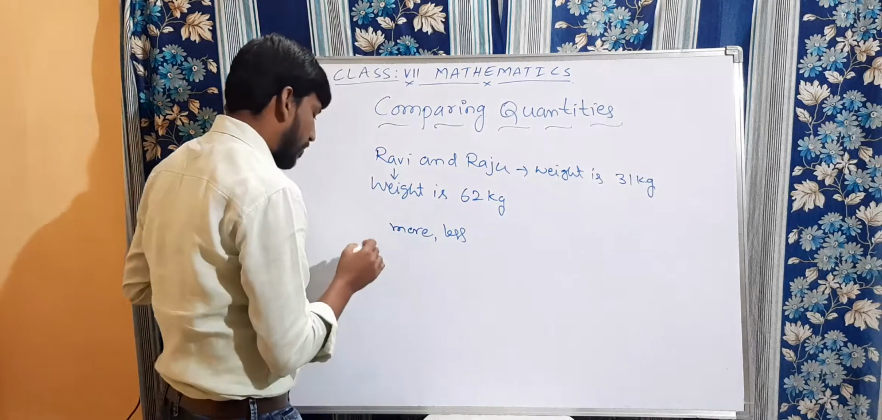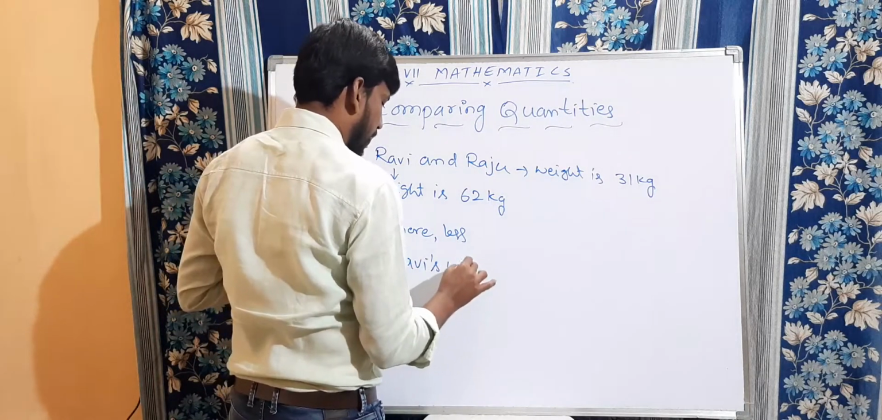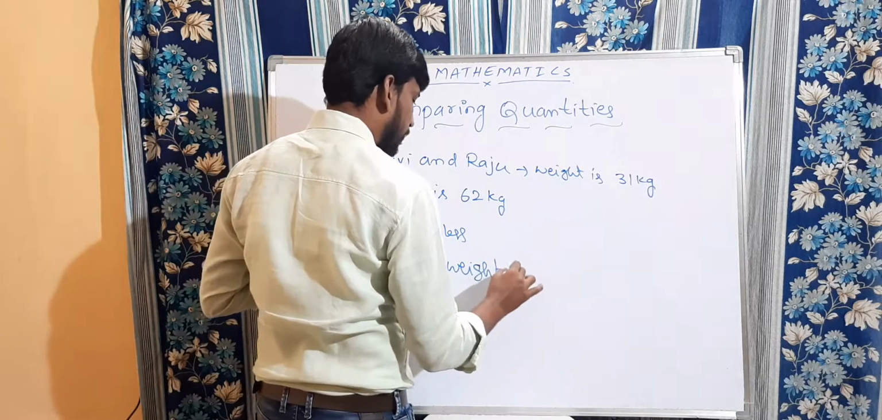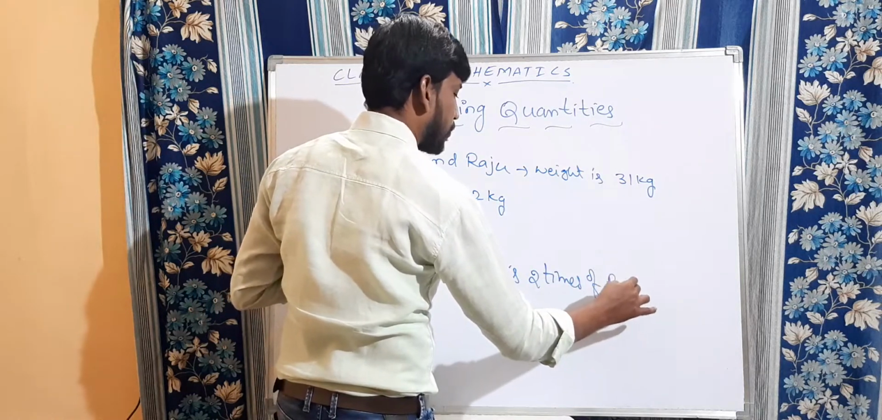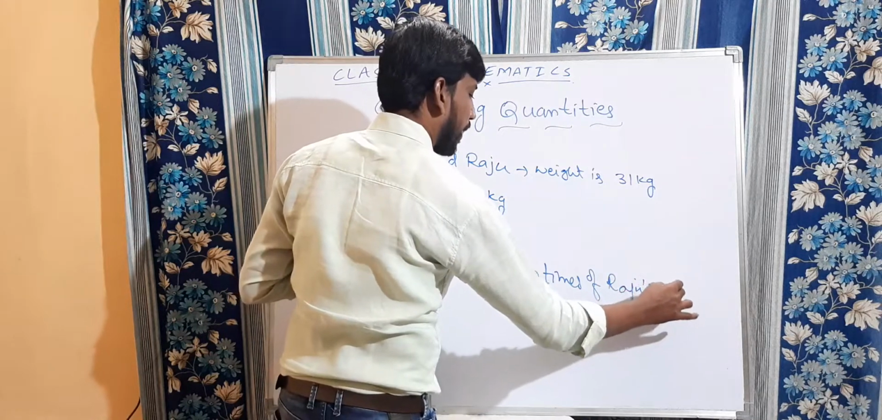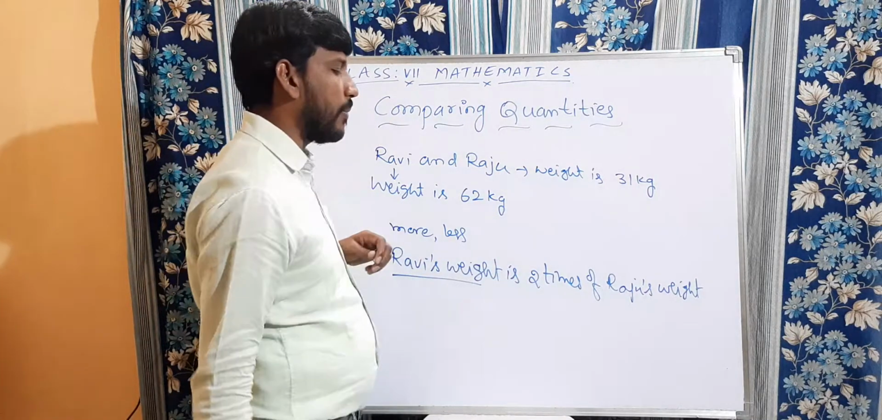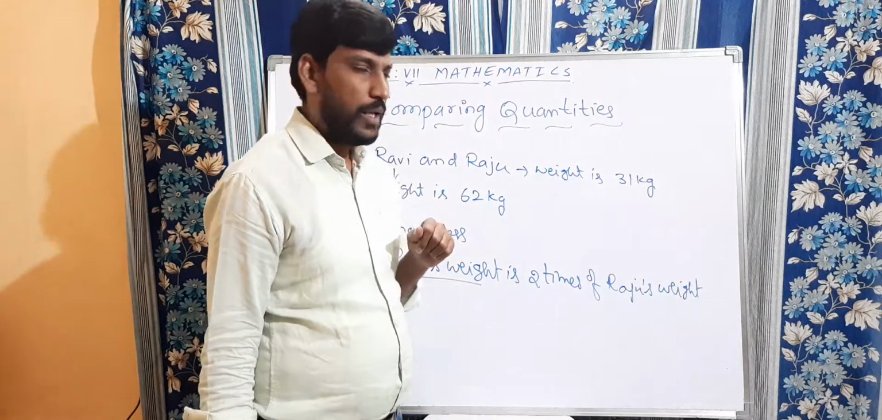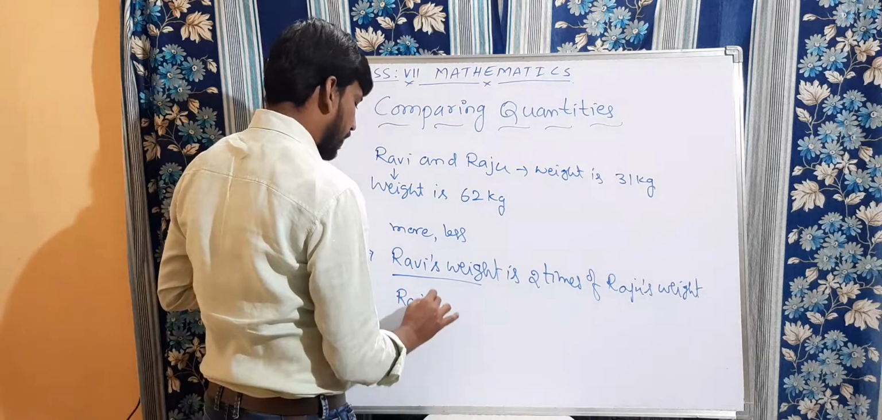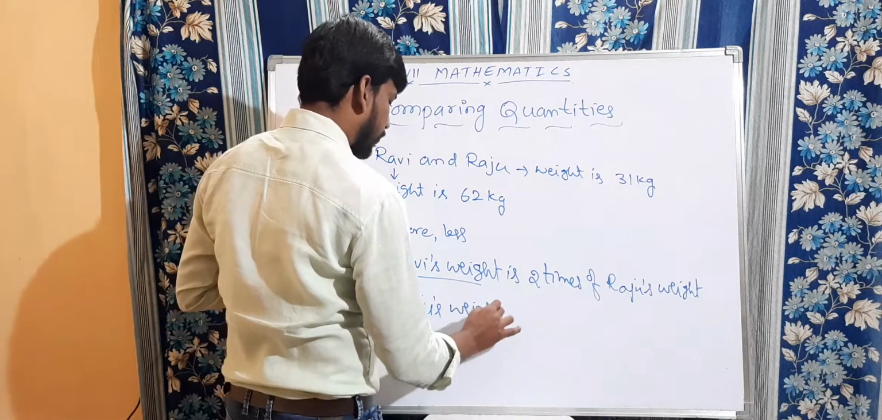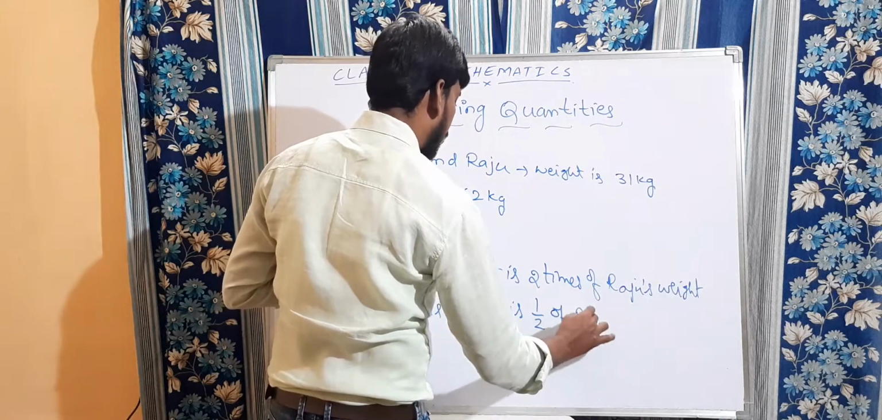Now I am going to give one statement here. Ravi's weight is 2 times of Raju's weight. Okay, so here Ravi's weight is 2 times of Raju's weight. Or we can write one more statement: Raju's weight is 1 by 2 times of Ravi's weight.